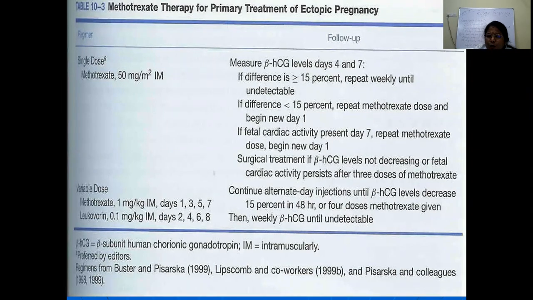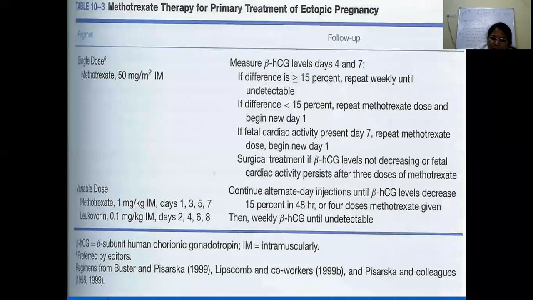The single dose is usually 50 milligram per meter square body area, which we give on day 1, and on day 3 we check beta HCG levels. There should be at least more than 50% reduction in beta HCG levels. Then again we will check on day 7. And when there is a falling level of beta HCG, we check it weekly. So this is the diagrammatic representation of the chart of dosage of methotrexate.